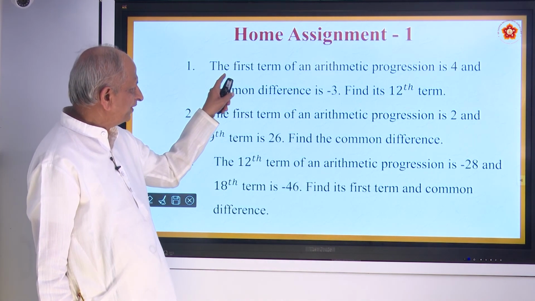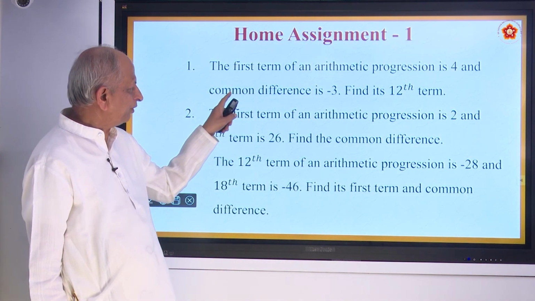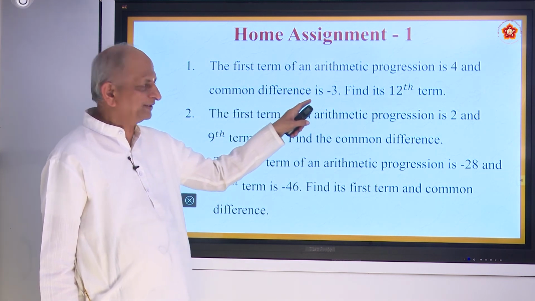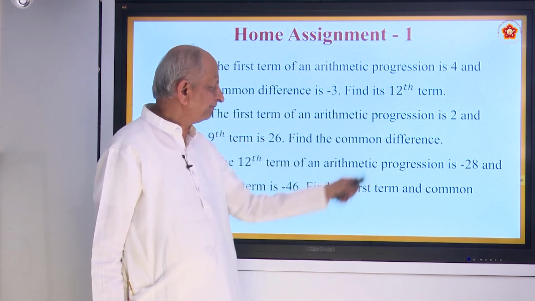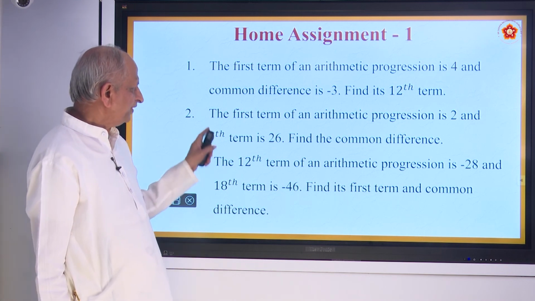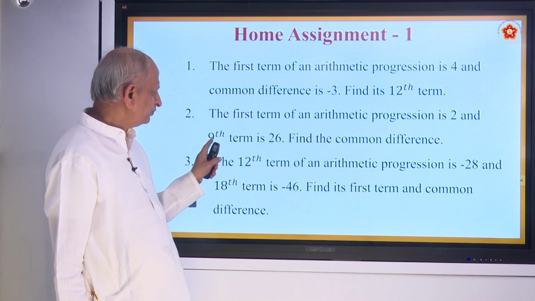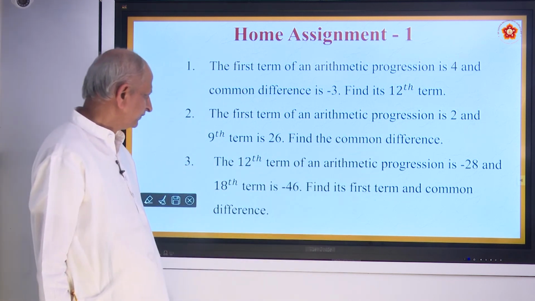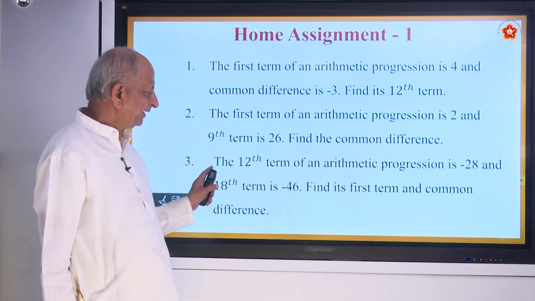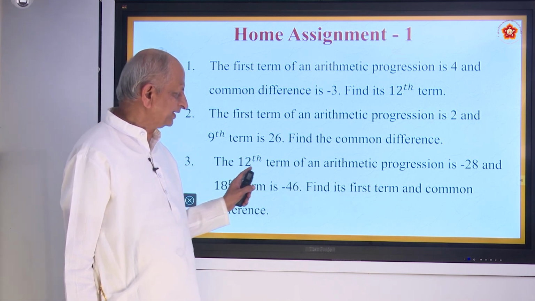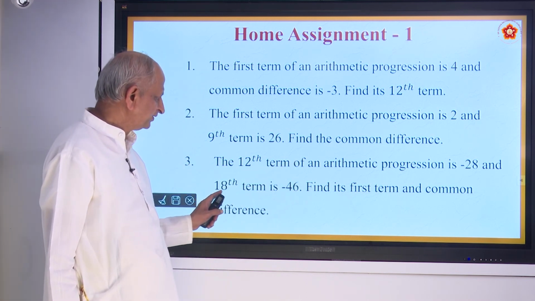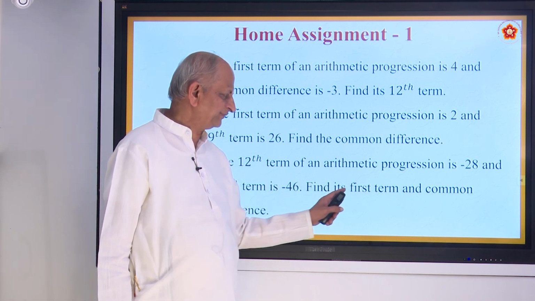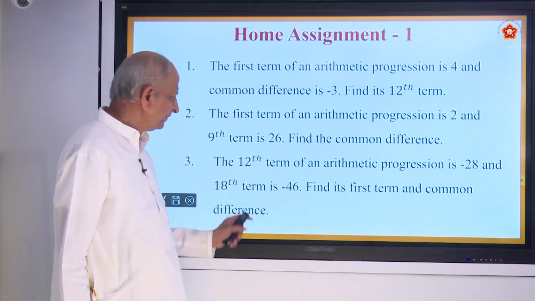First question. The first term of an arithmetic progression is 4. The common difference is minus 3. Find the 12th term. Second, the first term of an arithmetic progression is 2 and the 9th term is 26. Find the common difference. Third, the 12th term of an arithmetic progression is minus 28 and the 18th term is minus 46. Find its first term and common difference.